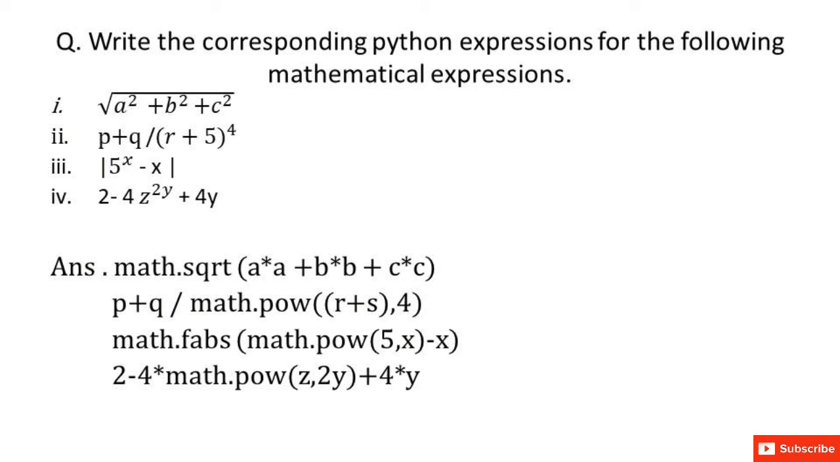Next is 2 minus 4 z raised to power 2y plus 4y. So how will we type this formula? 2 minus 4 into math.pow. In the bracket we will write z comma 2y, plus 4 into y.